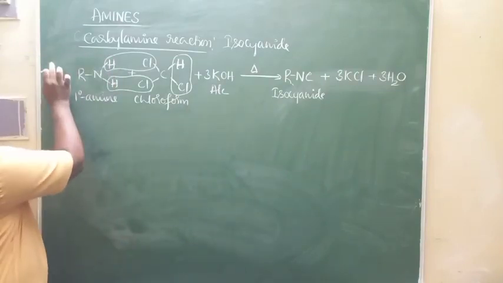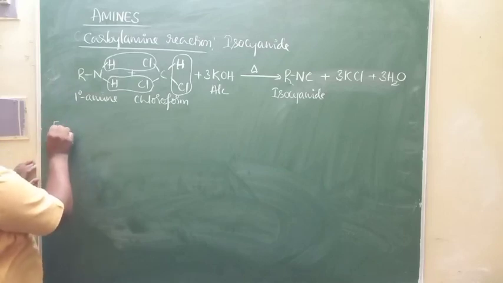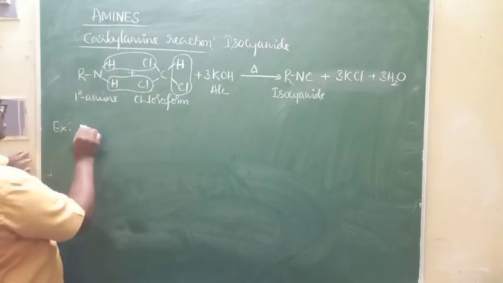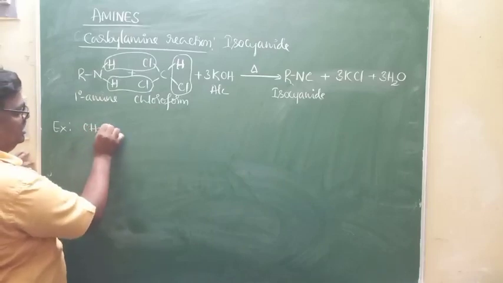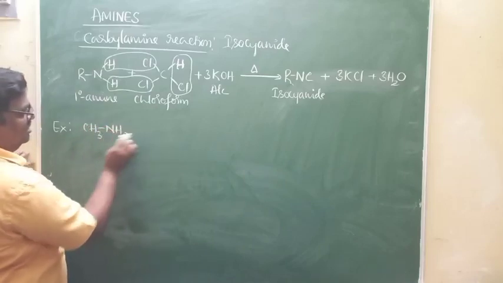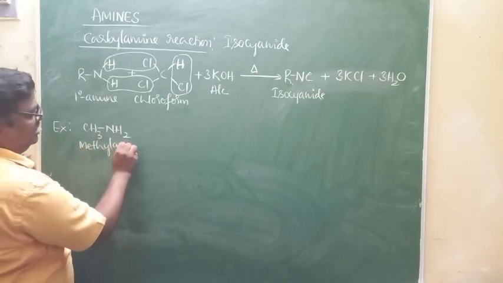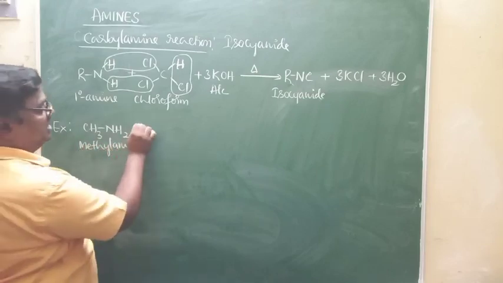This is the general equation. If you want to write examples for the carbylamine reaction, keep R equal to CH3, that is methylamine, one of the primary amines.